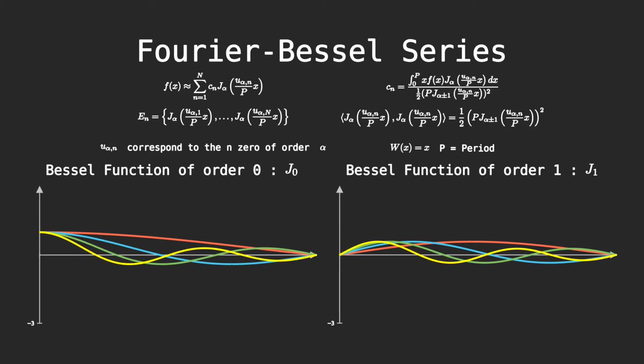You can see that for the Bessel function of order 0, we get a non-zero value at the origin. So, with the Bessel function of order 0, it is harder to model a function which has a value of 0 at the origin, so I would recommend using a Bessel function of order 1 instead.